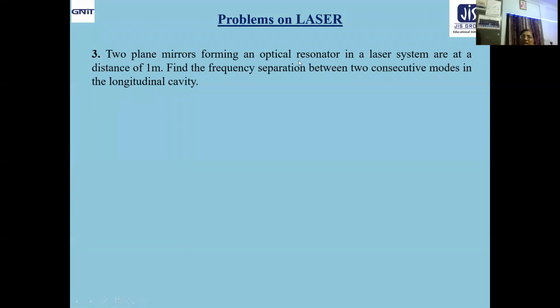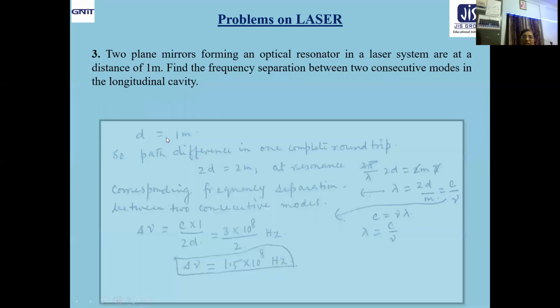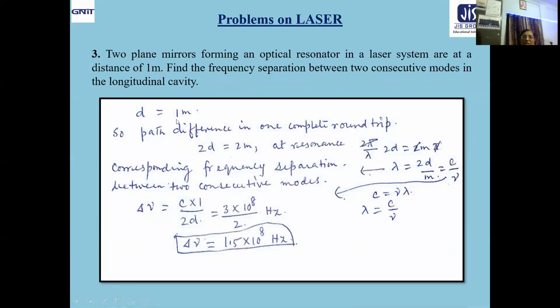Two plane mirrors forming an optical resonator in a laser system are at a distance of 1 meter. Find the frequency separation between two consecutive modes in the longitudinal cavity. I am repeating, two plane mirrors forming the optical resonator in a laser system are at a distance of 1 meter. That means small d equal to 1 meter, the separation between the mirrors. Find the frequency separation between two consecutive modes in the longitudinal cavity.